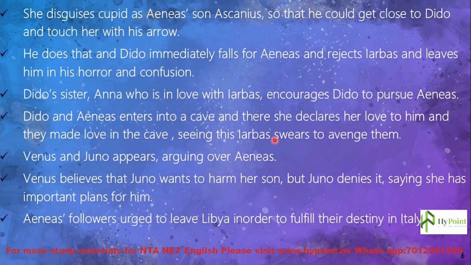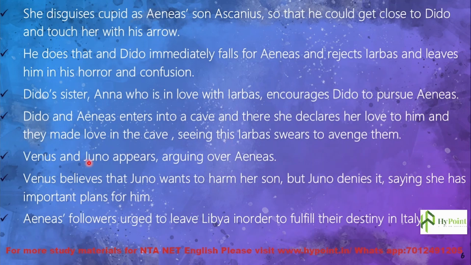Seeing this, Iarbas swears to avenge them. Their lovemaking in the cave was witnessed by Iarbas, and by seeing this, Iarbas was infuriated and he swears to avenge them.